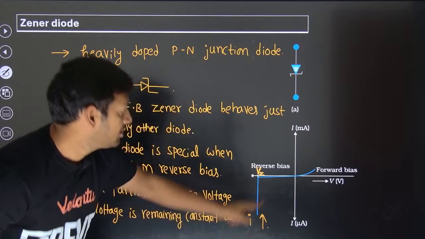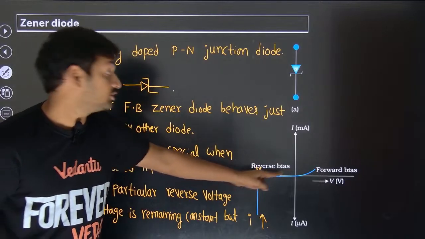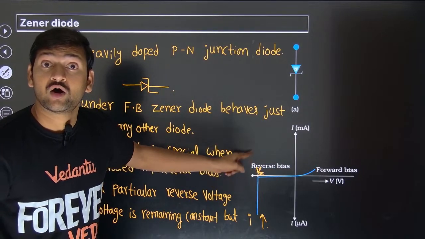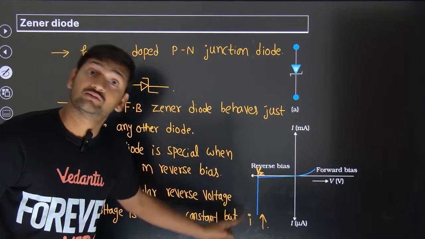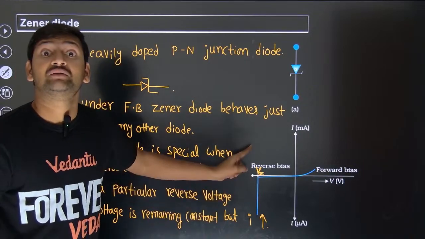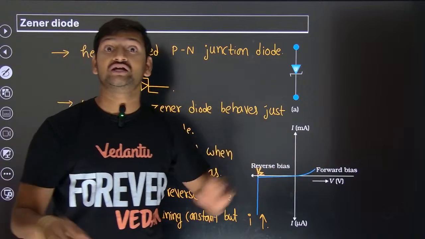Can you see that? Once you reach that voltage, it suddenly allows a huge amount of current to flow through it, but the potential difference across it is not changing.